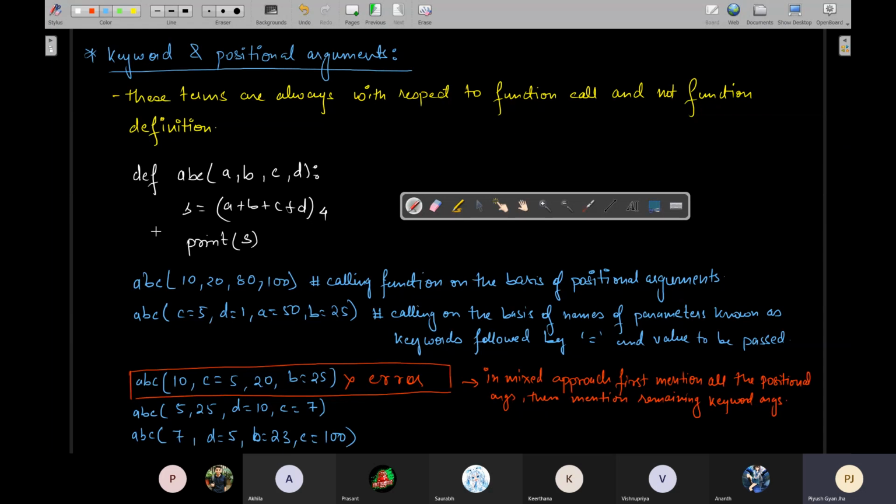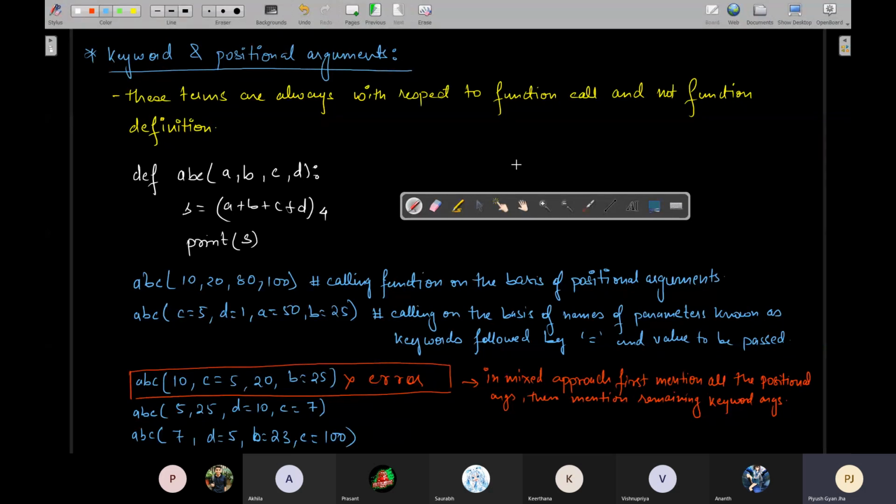Okay, but until the question specifically mentions it, always try to use positional arguments because that will be simpler for you at this stage. I don't have any problem if you can manage this, but no need to go for this until and unless something related to positional and keyword is asked, then only you venture into these things. Else you can continue using the normal approach that we have been doing so far, using positional arguments only.